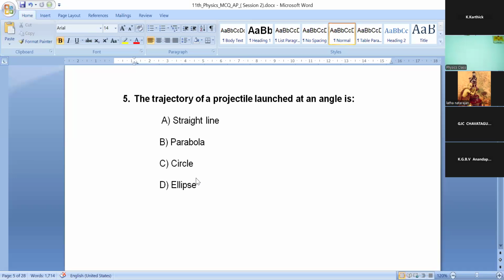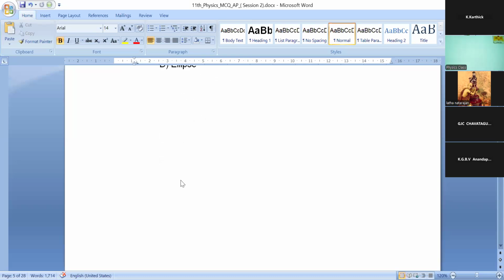The trajectory of a projectile, straight line or parabola or circle, ellipse. Okay. We will move into the next question. Sixth question.